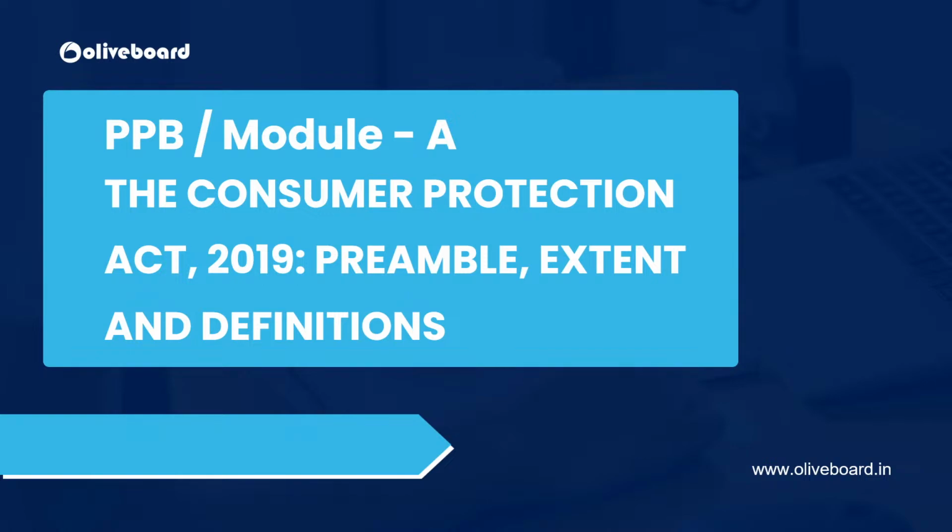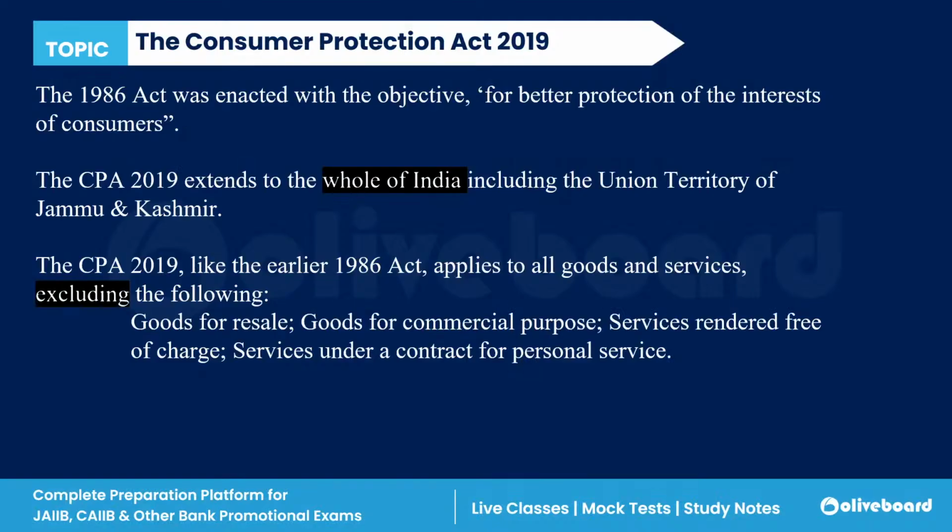So let's start with the Consumer Protection Act 2019. First of all, if we talk about the previous act, it was passed in the year 1986. The objective of the 1986 Act was the same: it is for the better protection of the interest of consumers.